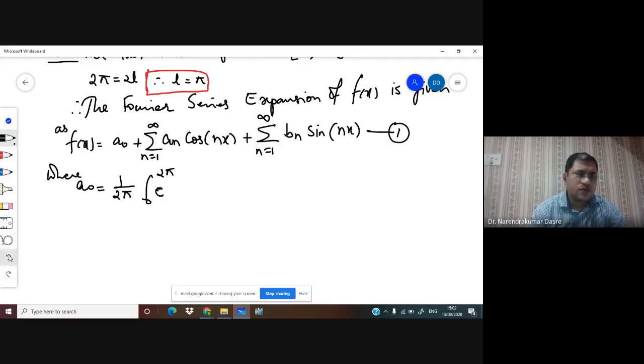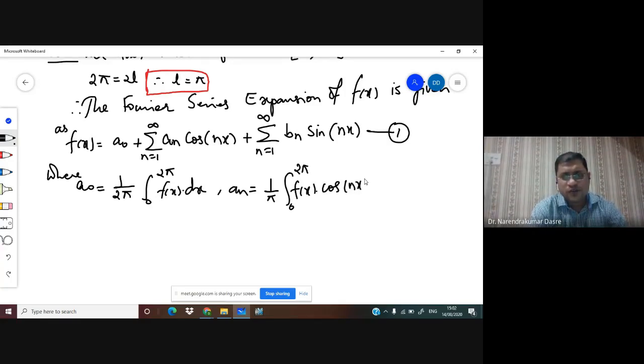Okay, so consider a0 is equal to 1 upon 2 pi integral 0 to 2 pi x dx. So 1 upon 2 pi, here we'll get x square by 2, and the integral from 0 to 2 pi. So we have 1 by 2 pi here, and this is 2 pi square by 2 minus 0.